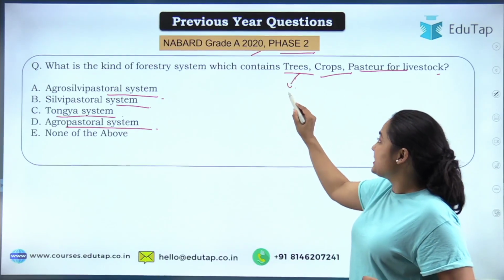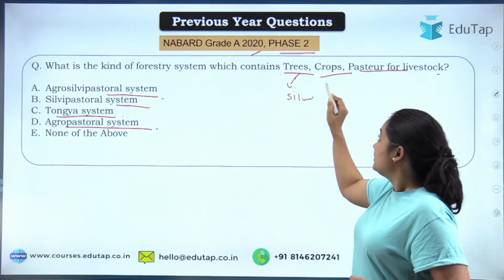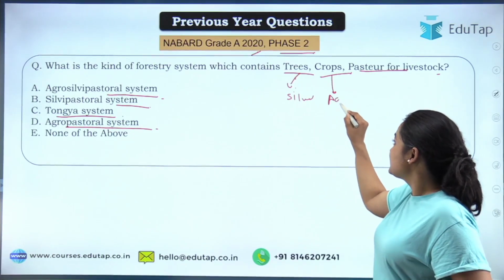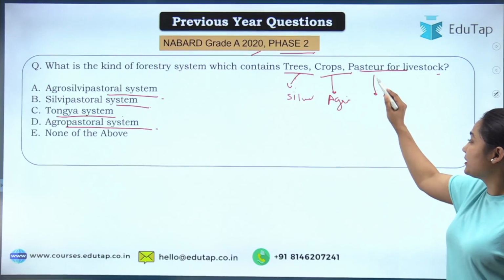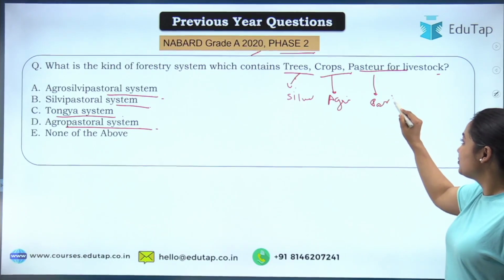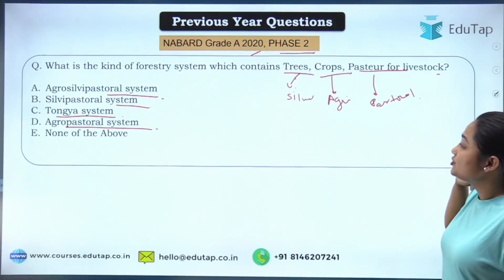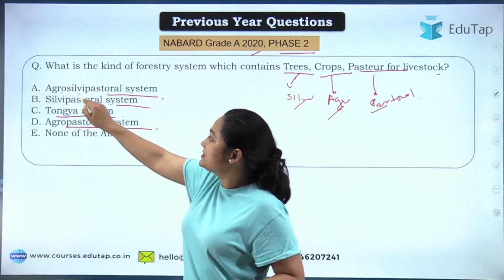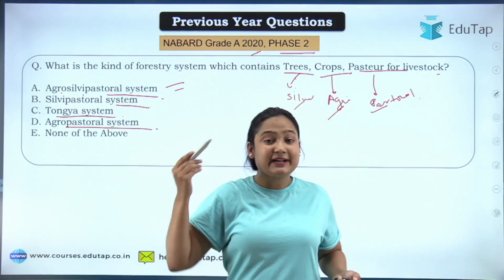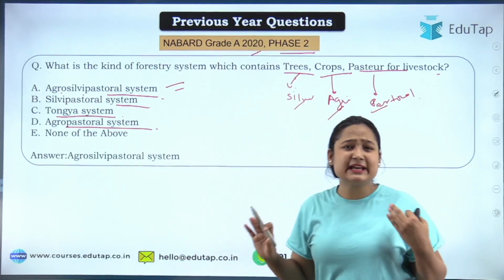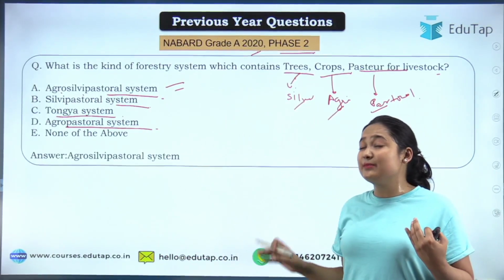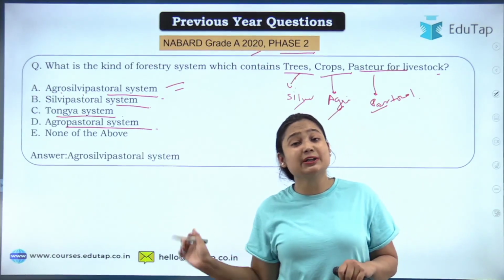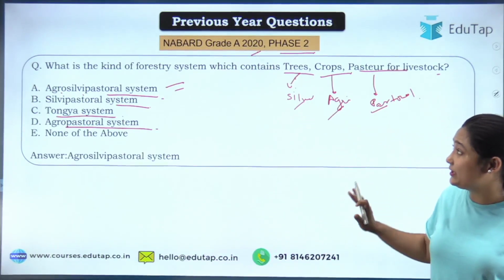So from tree, what will we get? Silvo. When we are talking about crop, it will be something like agri or agro. Talking about pastoral, it will be pastoral. So going by the name, silvo, agri, pastoral, which option is it? Agro, Silvi, pastoral system. So the correct answer will be option 1. Quite easy and quite direct question it was, and a similar kind of question will come from this particular topic. Okay, you don't need to worry about this.